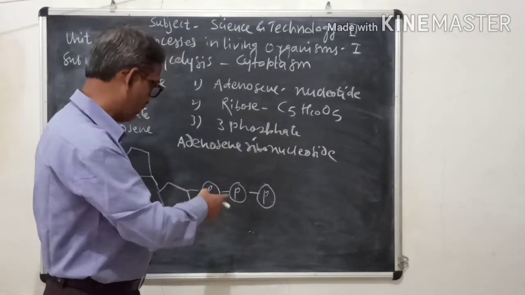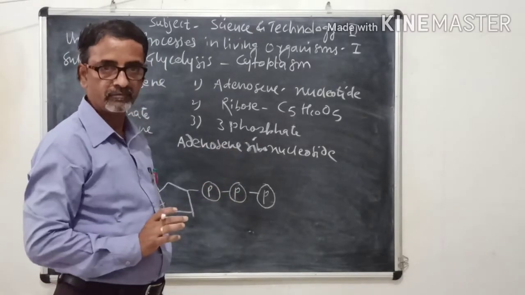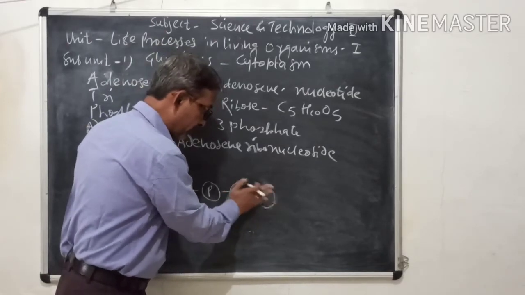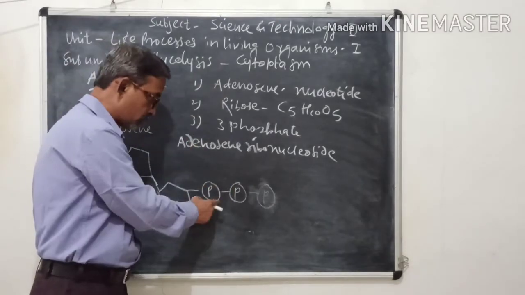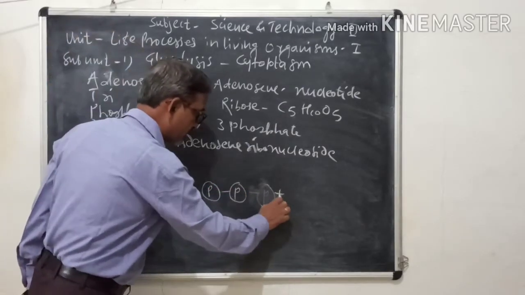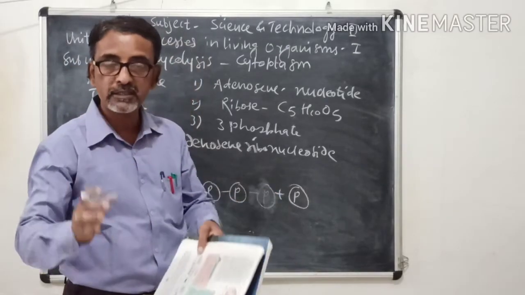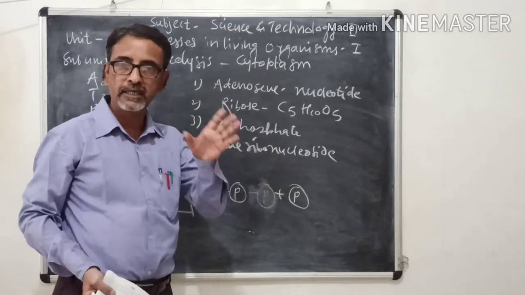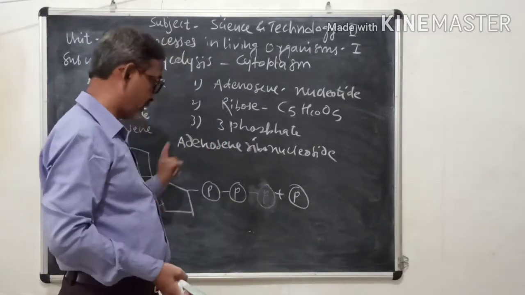Now if the bond breaks, then this ATP is converted into ADP. Why? Because one phosphate is less now. It is called adenosine diphosphate, because phosphates are two. And this is the diagram for adenosine diphosphate plus one phosphate, because the bond is broken, and that bond is rich with energy, and that energy is used for our daily routine life. So that is all about ATP.